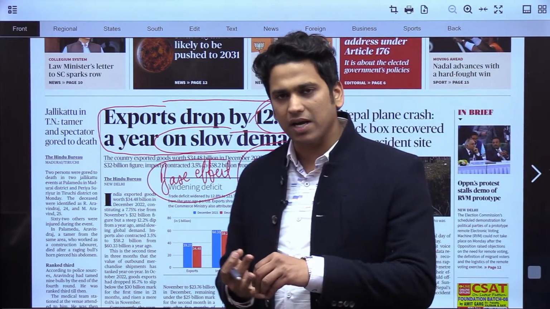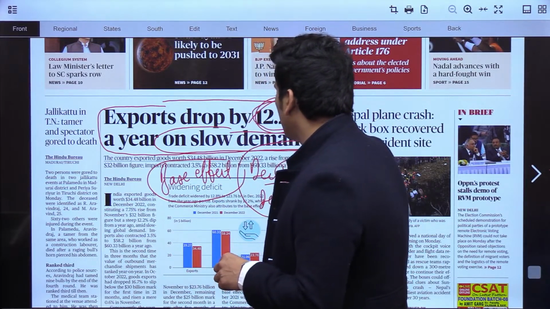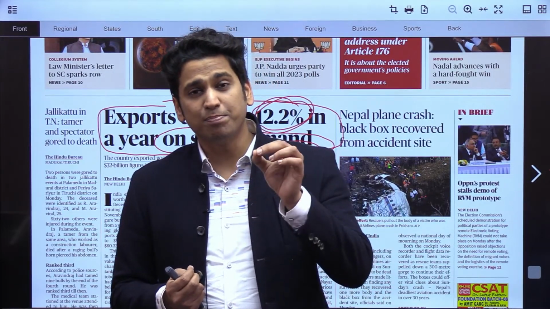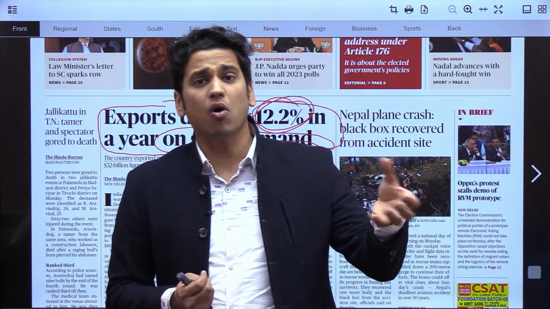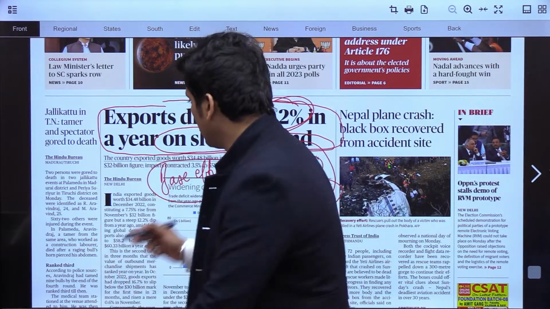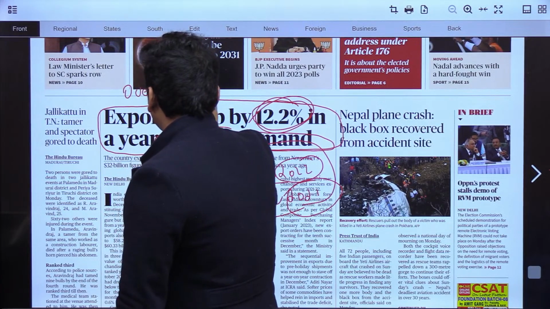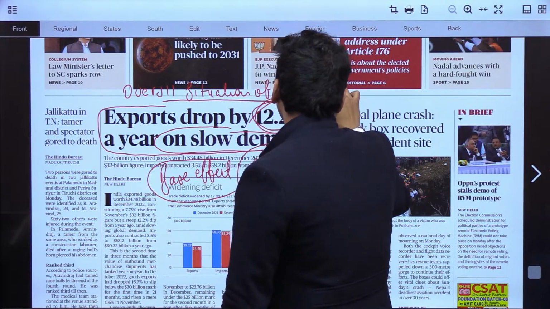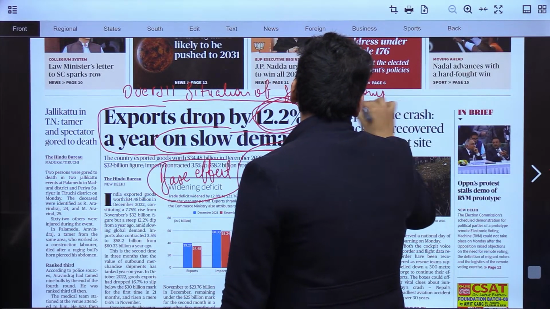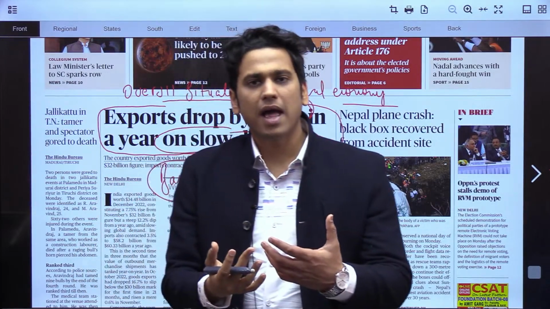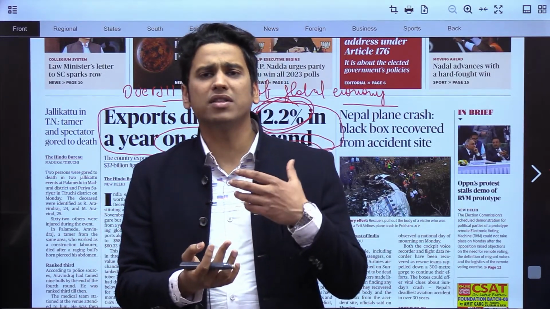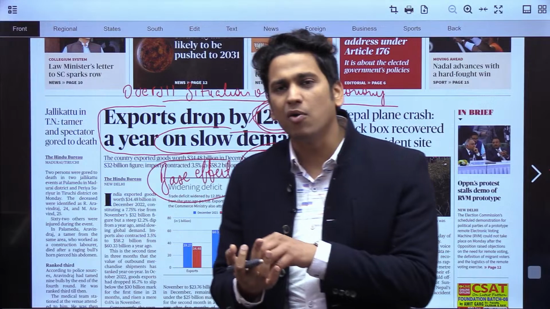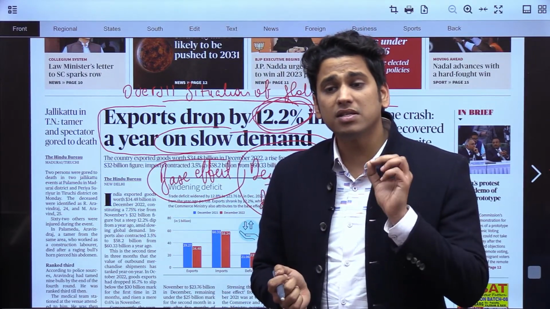So one thing we have to understand here is that our exports have dropped by 12.2%, and one of the things we can attribute this to is the overall situation of the global economy, which is slowing down. As a result, demand for goods is not as much as it used to be, so our exports are going a little bit down. That is a huge worrisome factor.